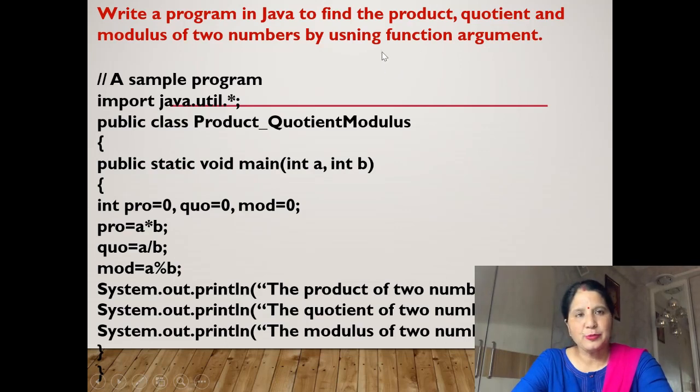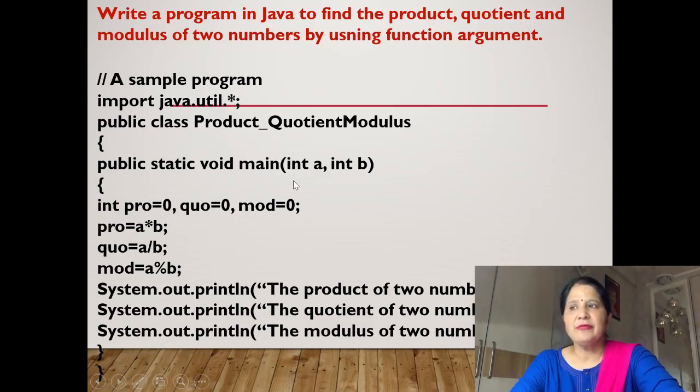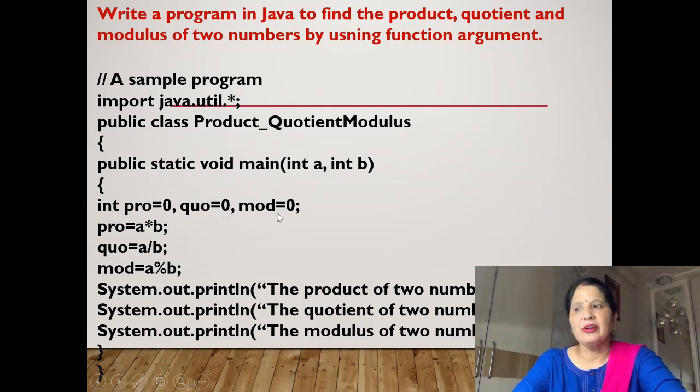Now we will do the next program. Write a program in Java to find the product, quotient and modulus of two numbers by using function argument. Here we will also use function argument. Same way, first we will write the message, then first line. In each and every program, same: import java.util.*; terminator. After that, public class, we are finding product, then quotient and modulus, so we will write like this: curly bracket start, public static void main.